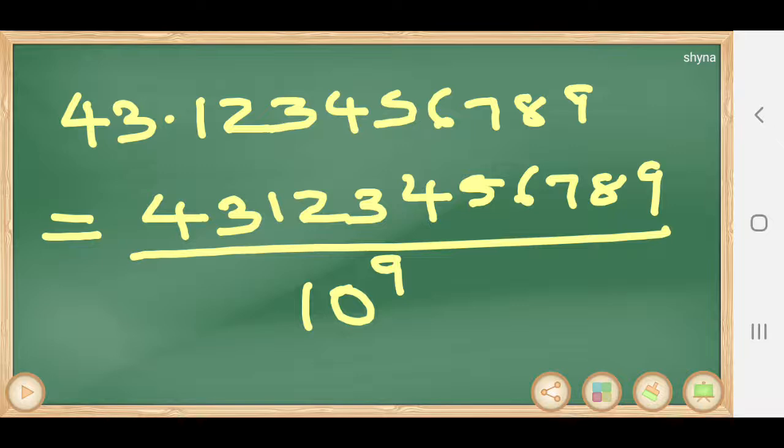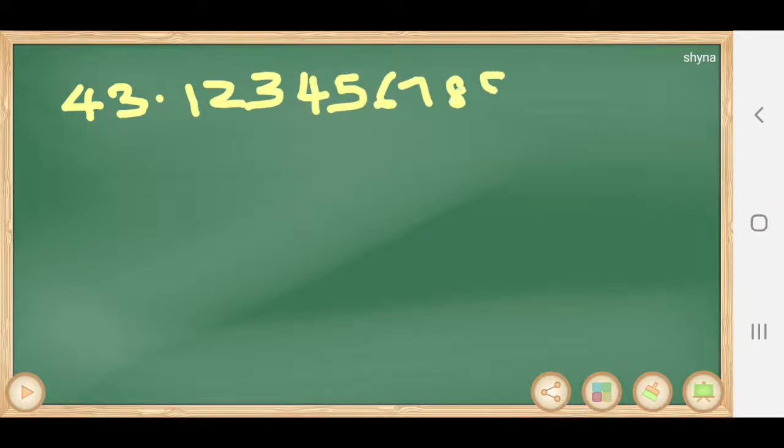Okay. The next question here. In the same way you move to the next question and do. Then a very important problem is given, the third question: 43.123456789 bar. What about this number? Here we can tell that bar means it is repeating 1, 2, 3, 4, 5, 6, 7, 8, 9. That number is repeating.